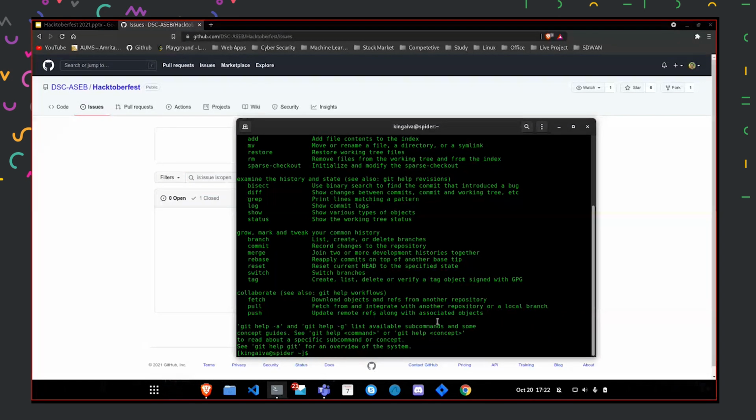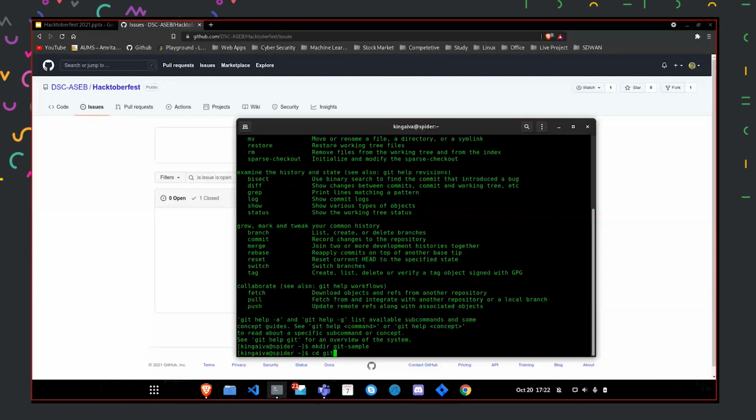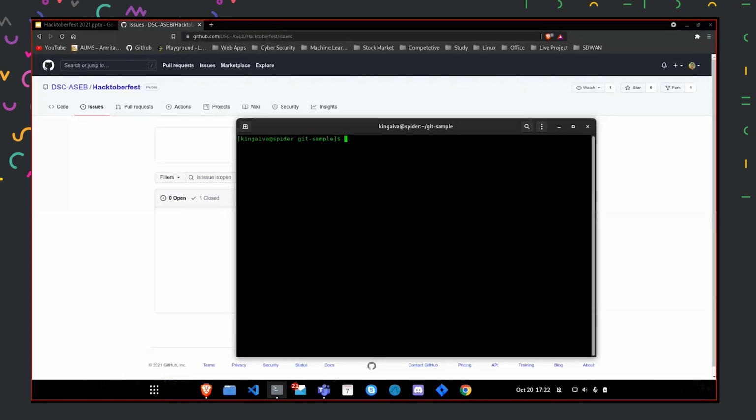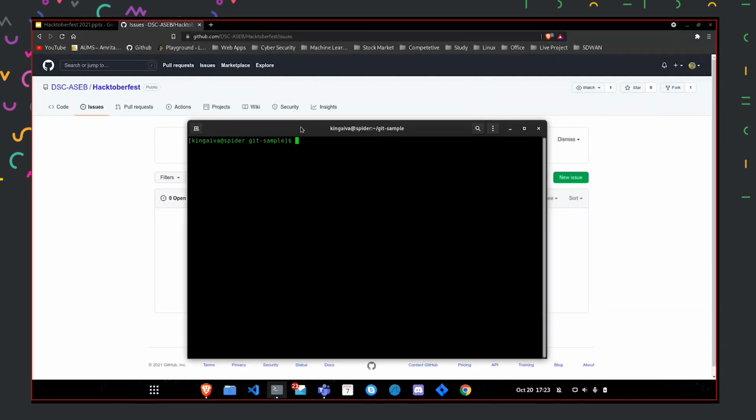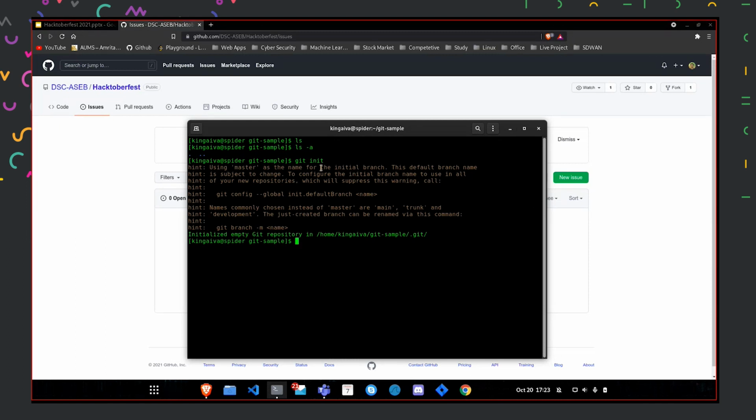First, we create a folder. We have now entered the folder. This is just a normal folder, but if we want to make it a git folder, we have to initialize it, and the command for that is git init. First I'll show you the folder is completely empty. After that I'll initialize the repository, and now the repository has been initialized.